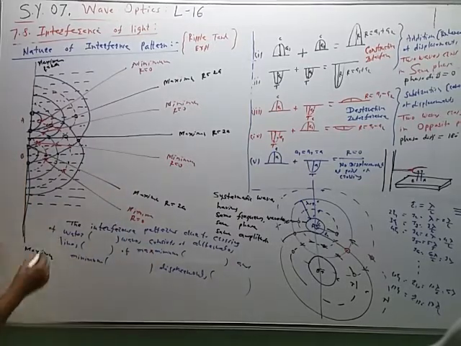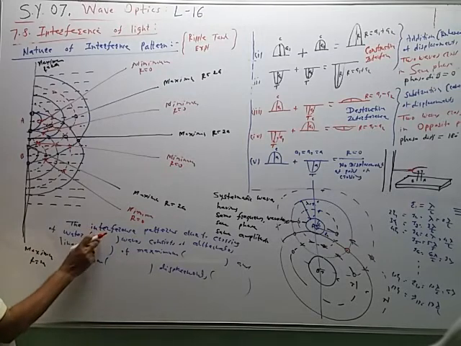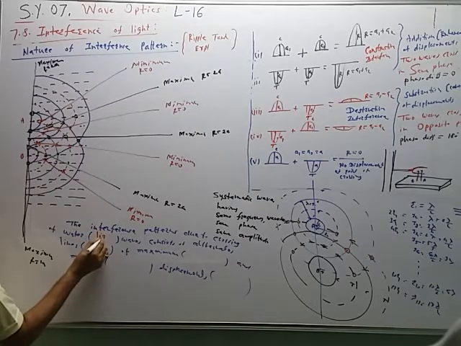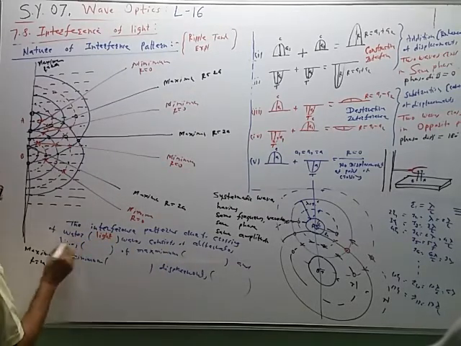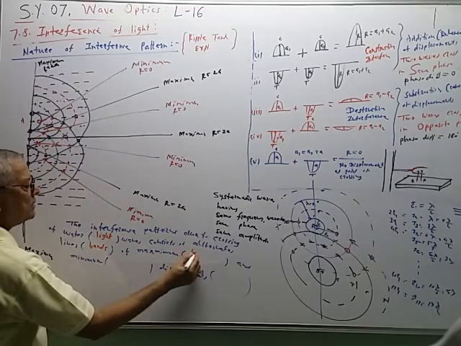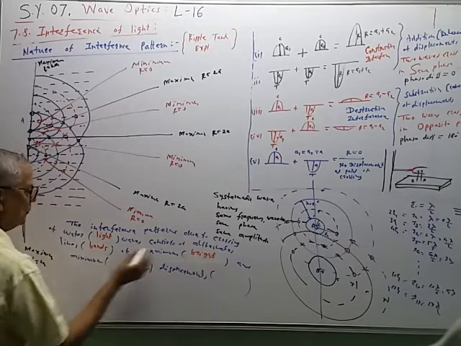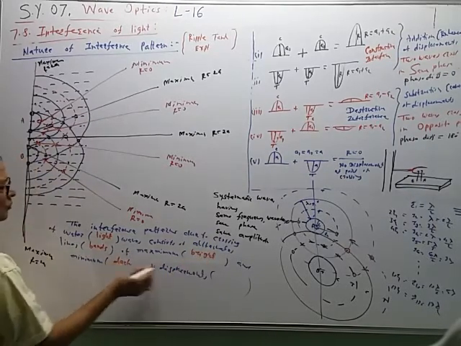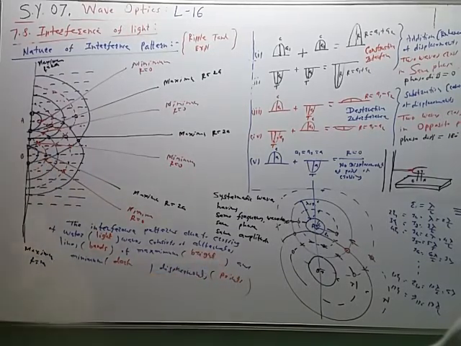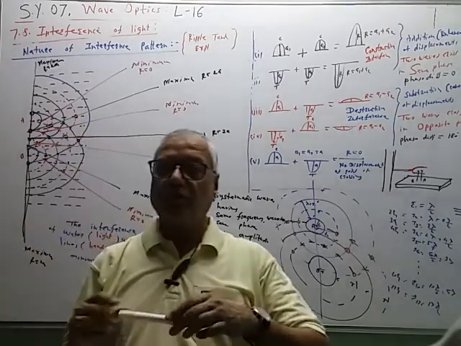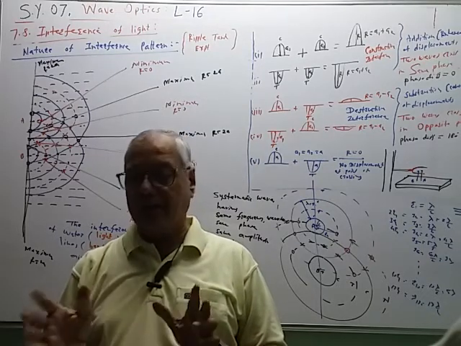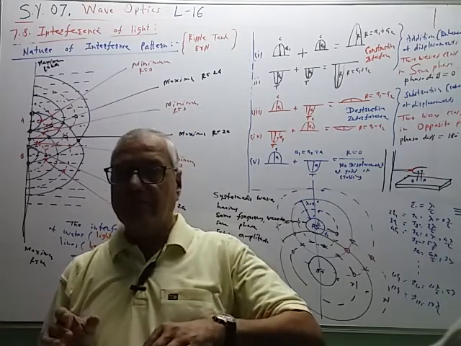And therefore, now I will add in brackets: the interference pattern due to the crossing of light waves consists of alternate lines, alternate bands of bright and dark points. So this is the nature of the interference pattern produced by the crossing of light waves. The interference pattern due to the crossing of light waves consists of alternate bright and dark bands, like this.